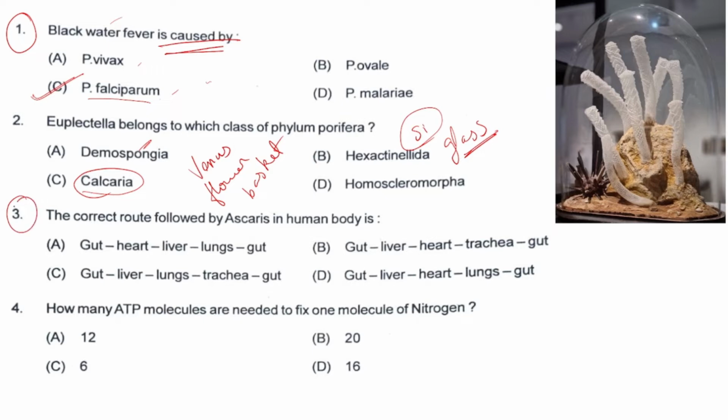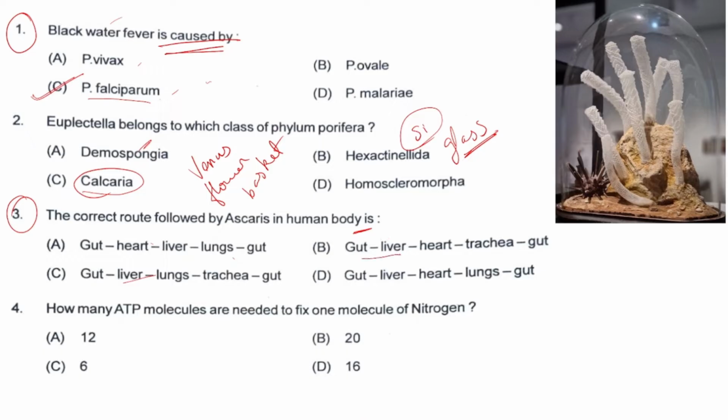Next, question number 3. The correct route followed by Ascaris in the human body is: Ascaris follows the route from the gut. From the gut, it gets absorbed through the small intestine, and then from the small intestine it moves to the liver. Gut to heart, no. Gut to liver, okay.